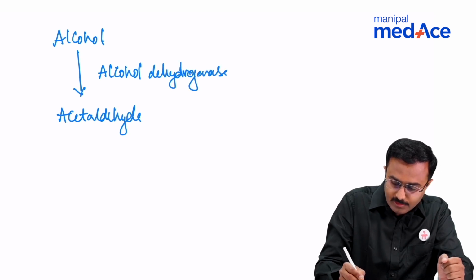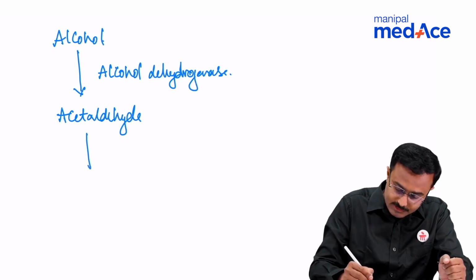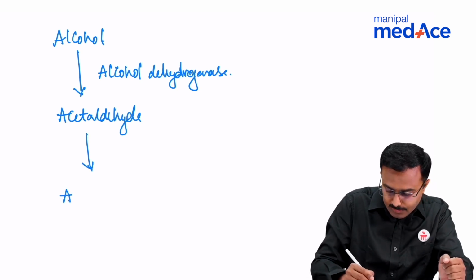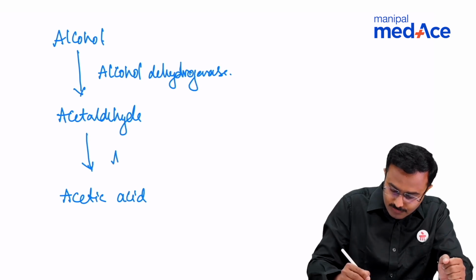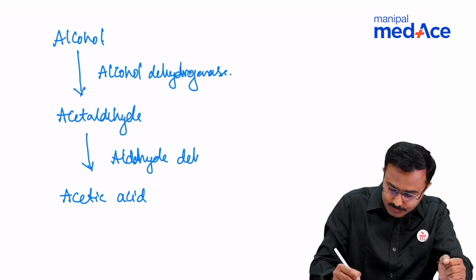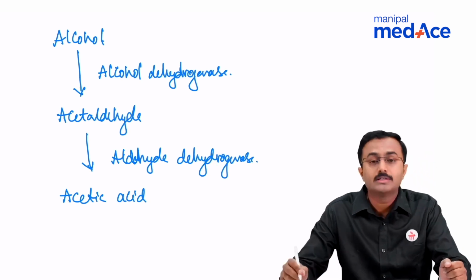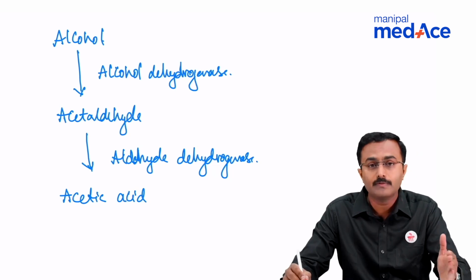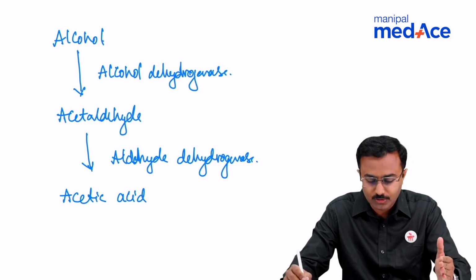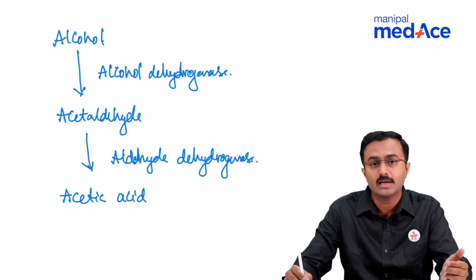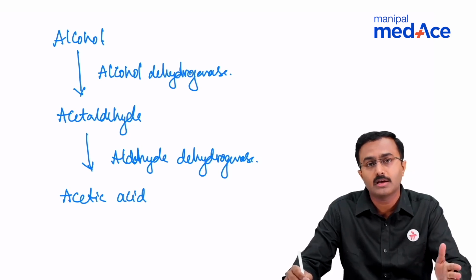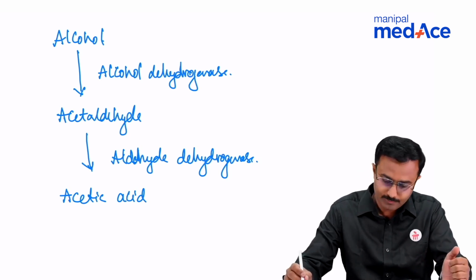This happens in the liver. In the second stage, acetaldehyde gets converted into acetic acid by the action of aldehyde dehydrogenase. So it's a two-step process where alcohol first gets oxidized into acetaldehyde, then acetic acid, and acetic acid is eliminated safely by getting converted into carbon dioxide and water.